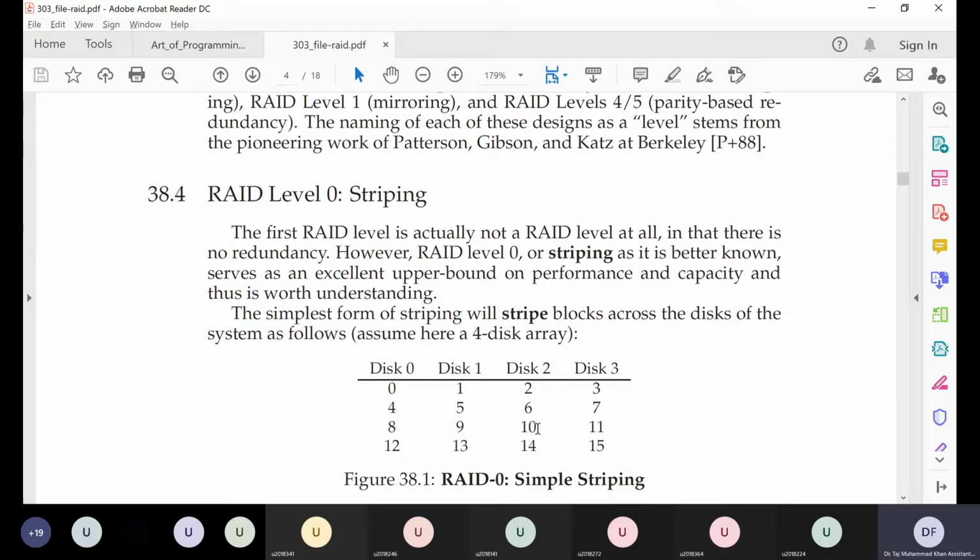Second, it is also better most of the time on the performance axis, because if we are reading blocks which are on different hard disks, then we can do all those reads in parallel. It has more data transfer capacity, so it's better in terms of performance also. But in terms of reliability, this system is no better than a single hard disk, because if one of the hard disks fails or gets corrupted, then that data is lost forever. If anybody has any questions regarding this system, you can ask now.